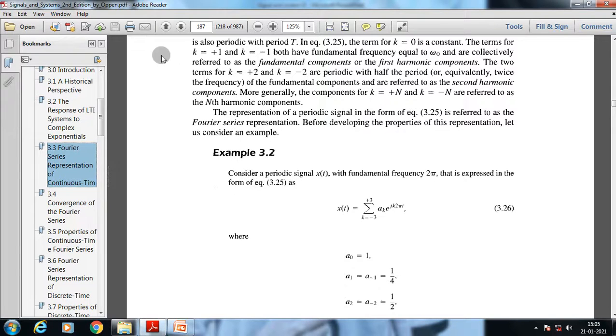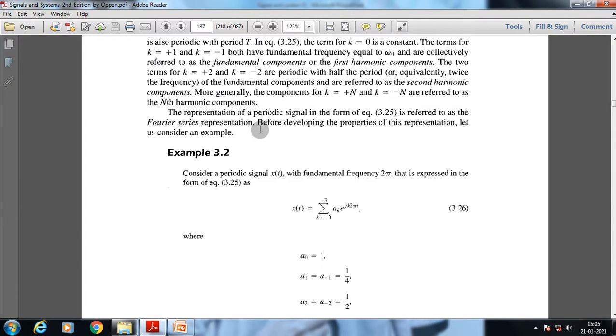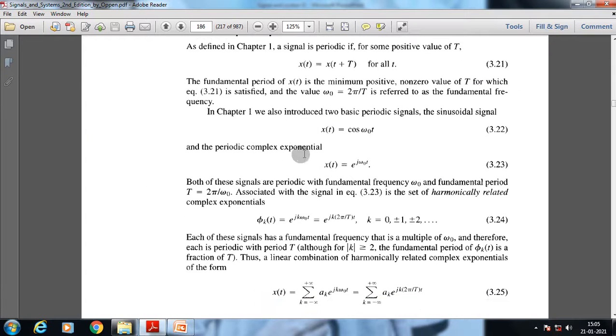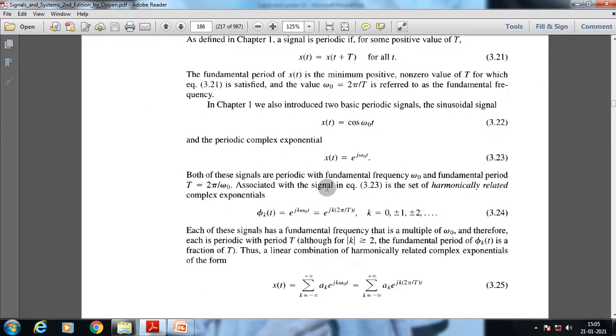From the previous lecture, what we have acquired is that a Fourier series representation is nothing but the representation of a continuous time periodic signal in the form of a linear combination of exponential functions, which is the written form of a sinusoidal or cosine function.